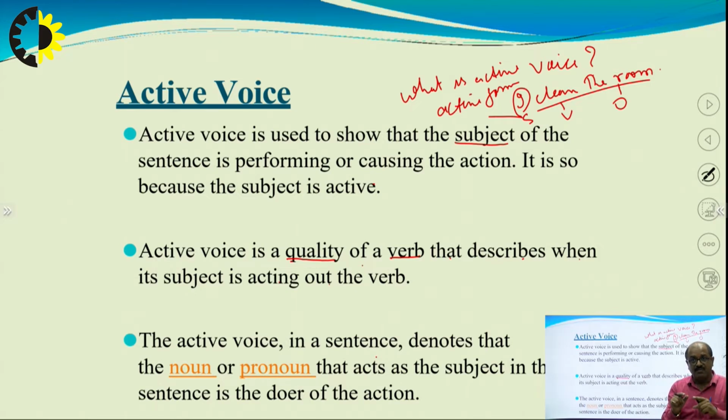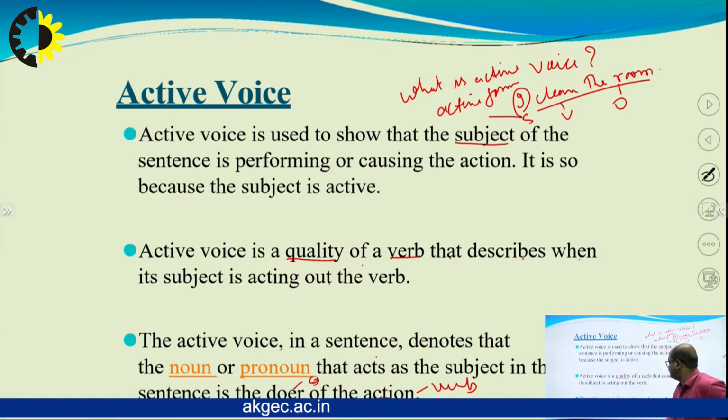Noun is the name of a person, place, animals or things. Pronoun: the words which are used in place of a noun are called pronouns. So, the noun or pronoun that acts as the subject in the sentence is the doer of the action. Action means verb. Doer will be subject.